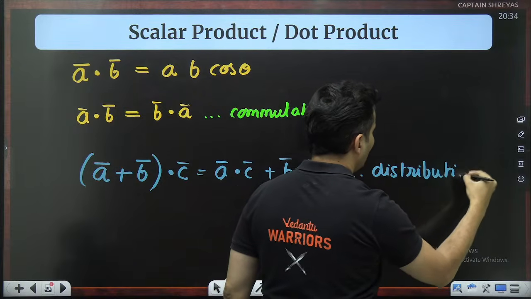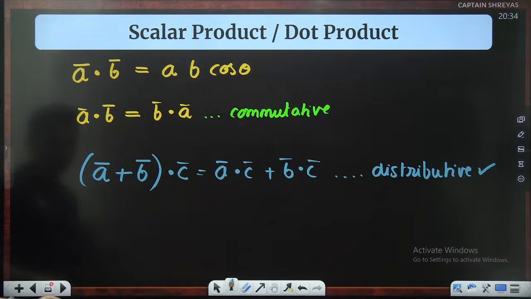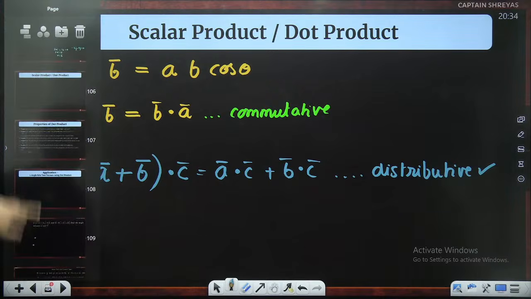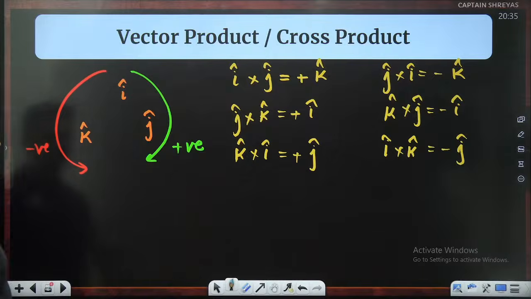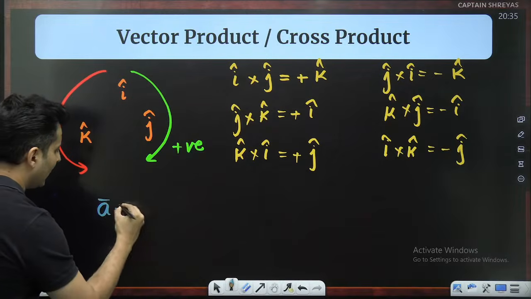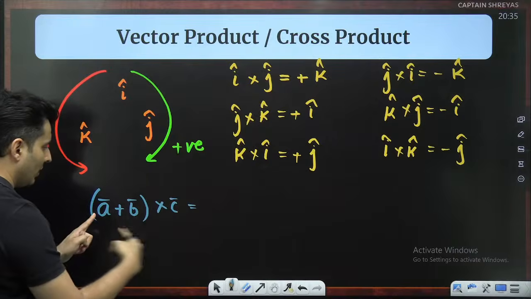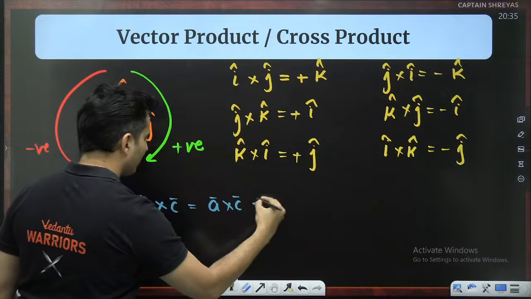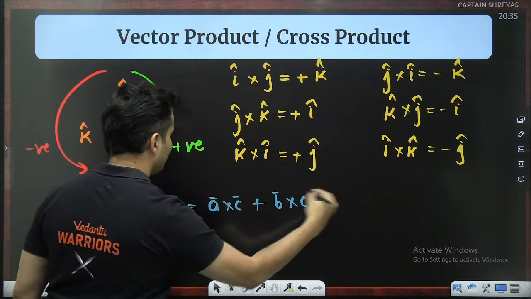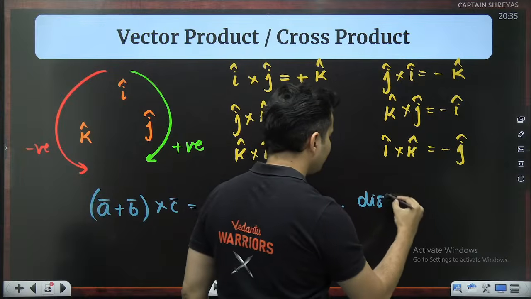The same thing is also valid for your vector product, by the way. So if I have a plus b cross c, keep the same order. Do not mismatch the order. So it will be a cross c plus b cross c. That's it. So this distributive law is obeyed.